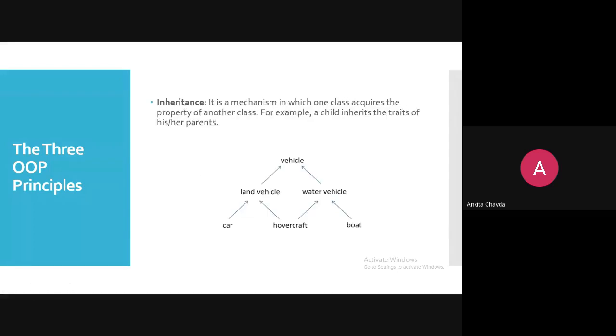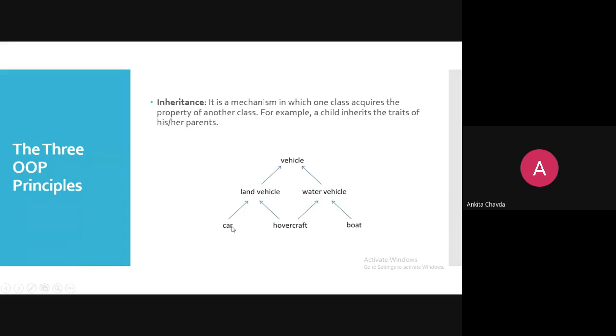Another one is inheritance. You already know what inheritance is. It is a mechanism in which one class acquires the properties of another class. For example, a child inherits the traits of his or her parents, right? So if I'm having one main parent class as vehicle, maybe it would have 2 child classes, land vehicle and water vehicle.